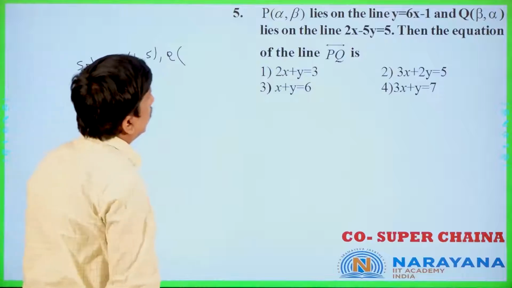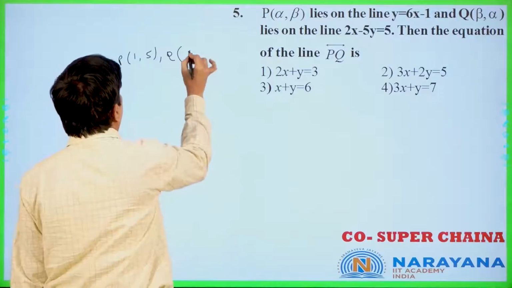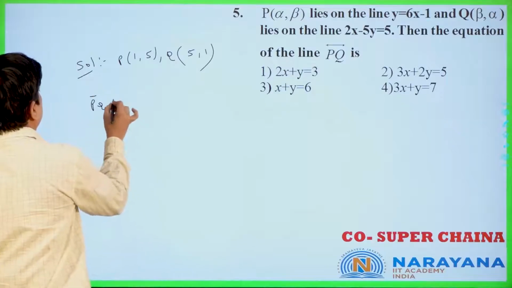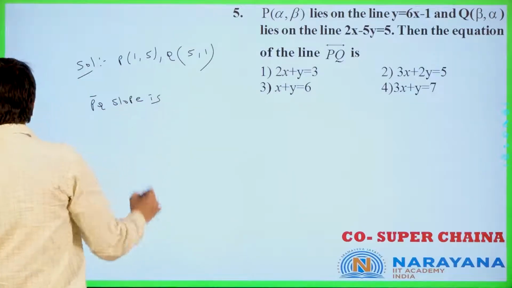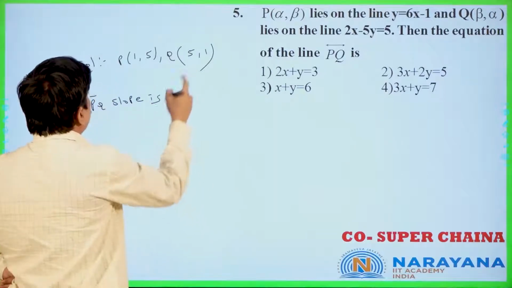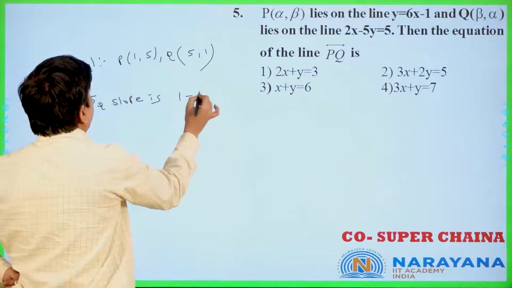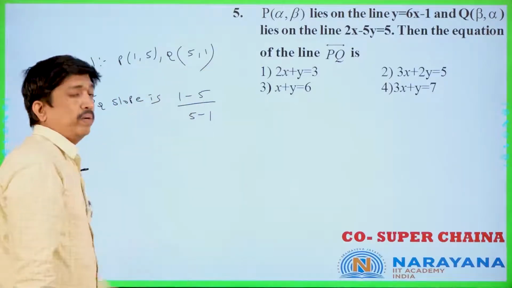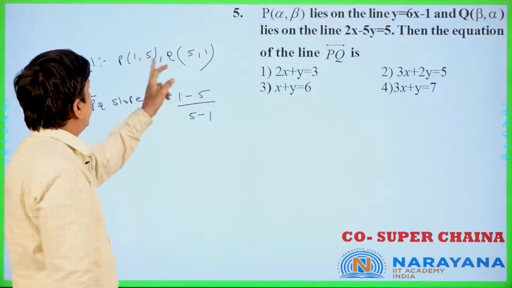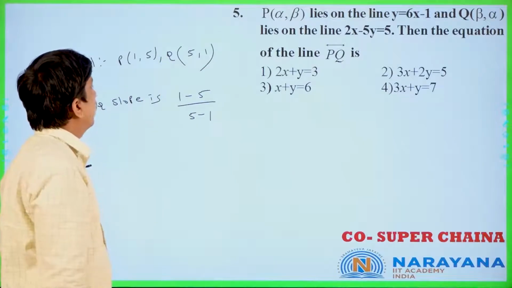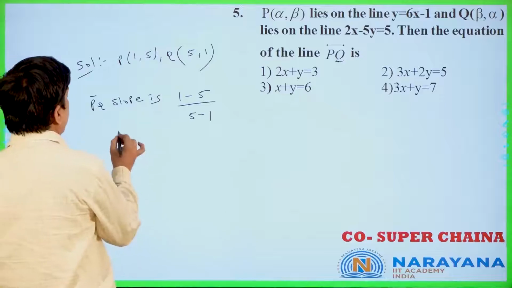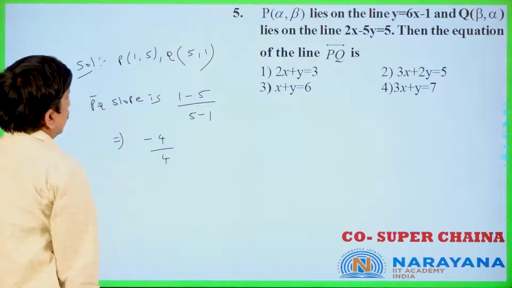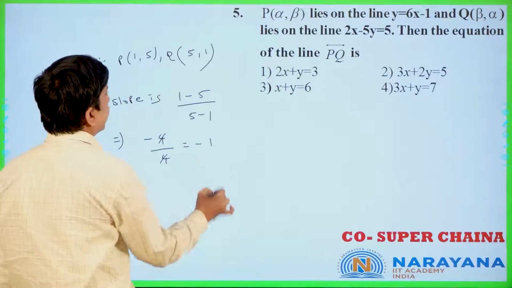Q of beta comma alpha is 5 comma 1. Now, what is the PQ slope? PQ slope is y2 minus y1 by x2 minus x1, that is 1 minus 5 by 5 minus 1. Slope of PQ is nothing but minus 4 by 4, and 4 will get cancelled, so this is minus 1 only.